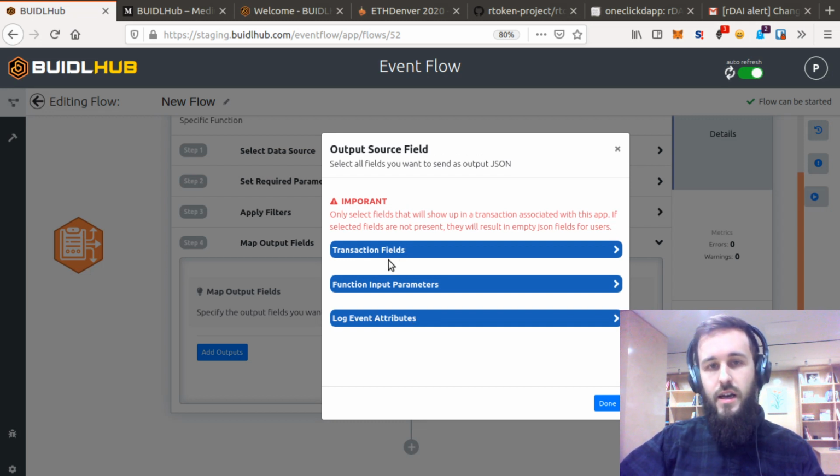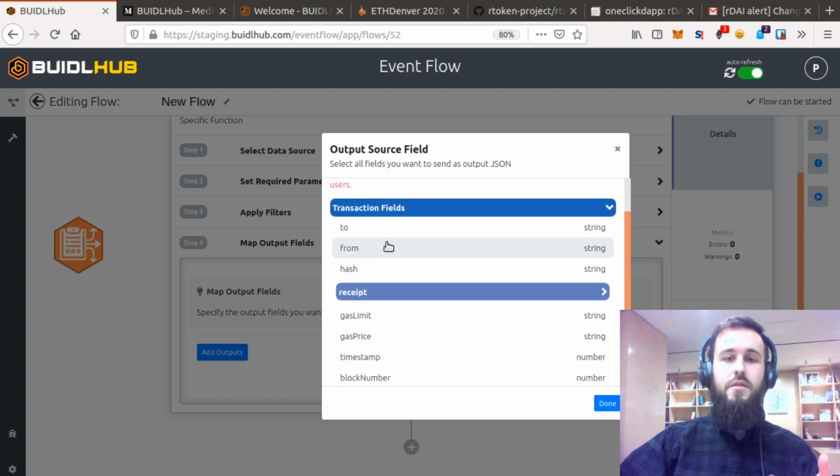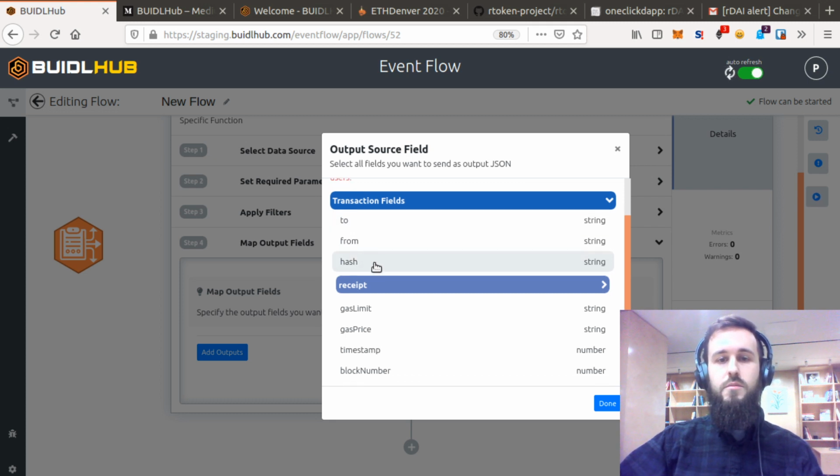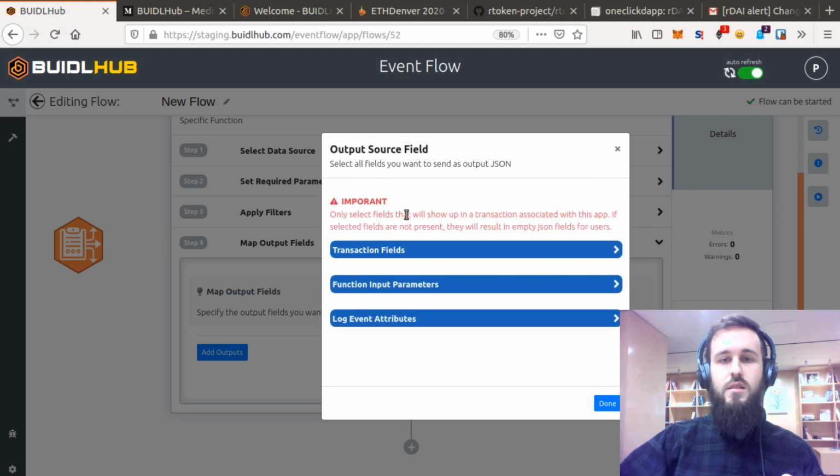So there's three categories here. There's transaction fields, input parameters, log events. The first two are basically closer to the chain. When I say that, I mean they're about the transaction itself, like the to, from, gas limit, gas price, block number, that sort of thing. The things that we're going to be more focused on now are the log events.